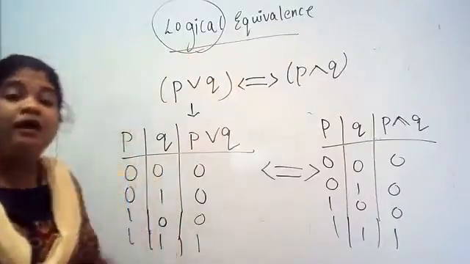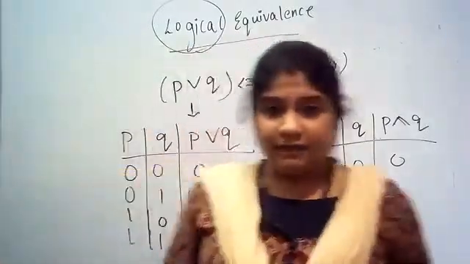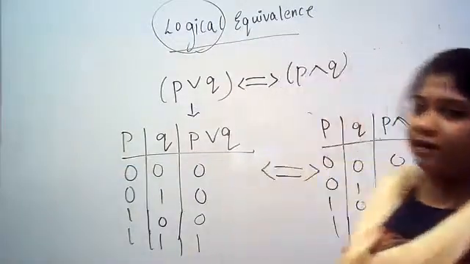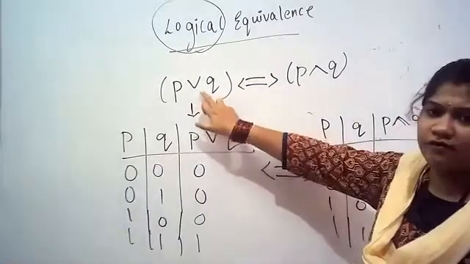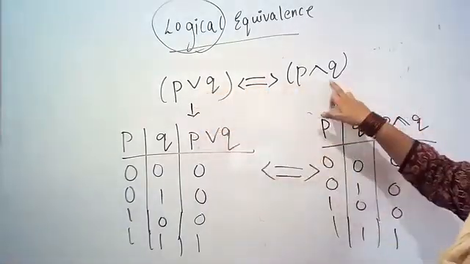Now we need to see whether they are logically equivalent or not. How to check? First you need to see the final result of each.